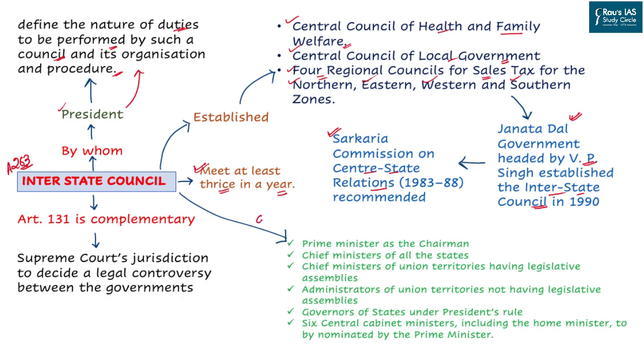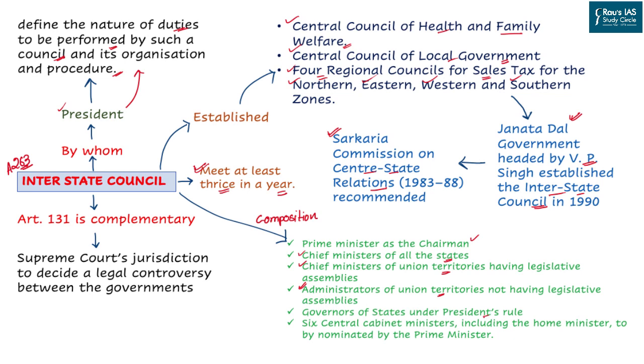As far as composition is concerned, the chairperson of this organization would be the Prime Minister. All the states will be represented by their respective chief ministers. All the union territories, such as Delhi, Pondicherry or even Jammu and Kashmir in the future, will have their own representation with their chief ministers. For those union territories where a legislative body is not available, the administrator would act as the representative.